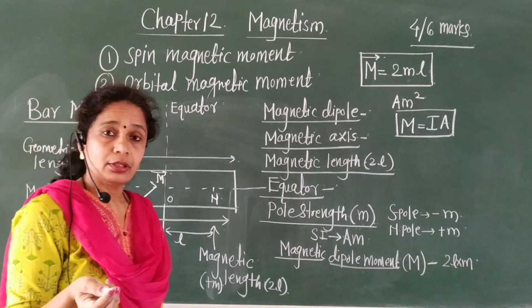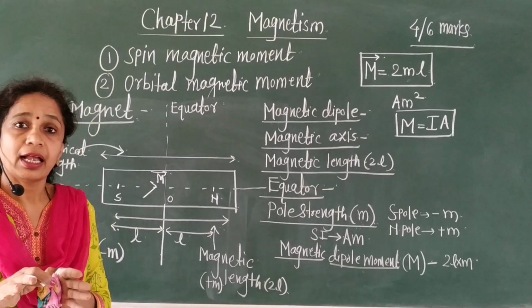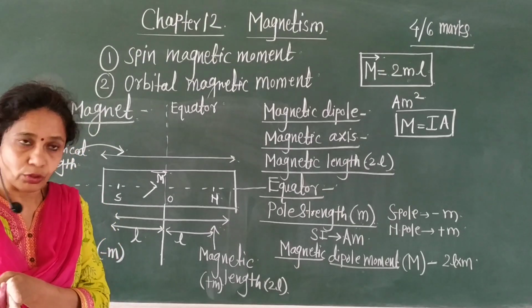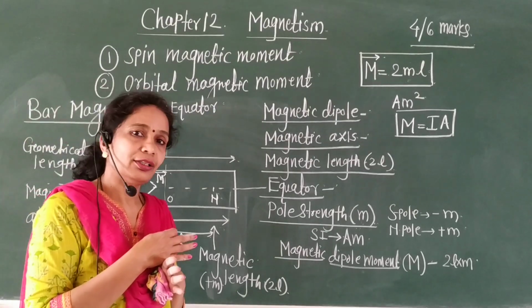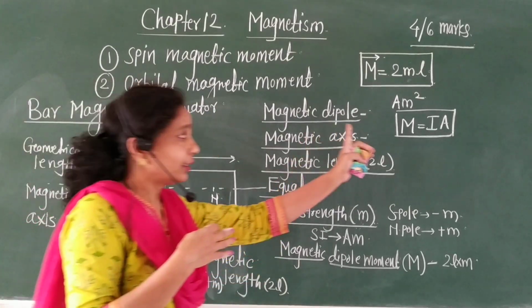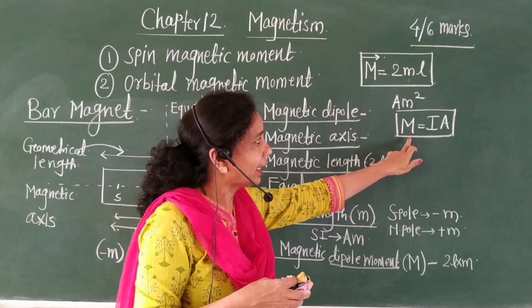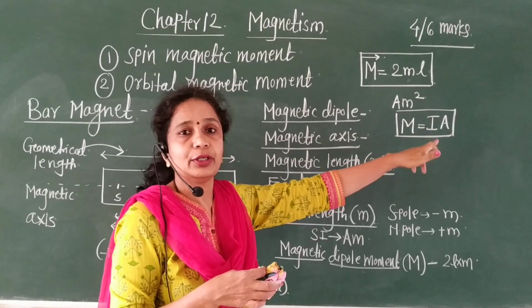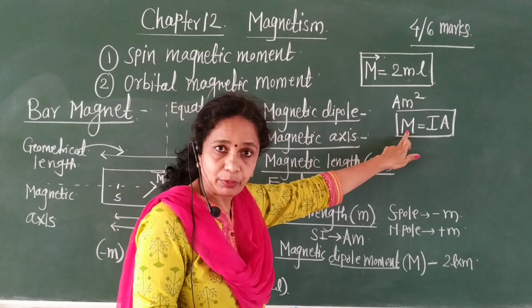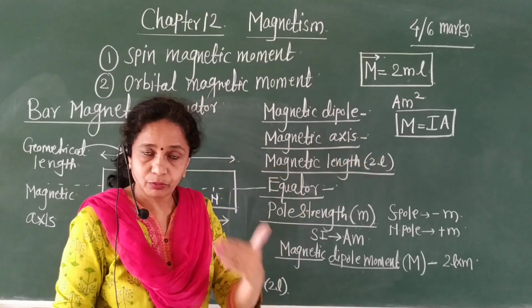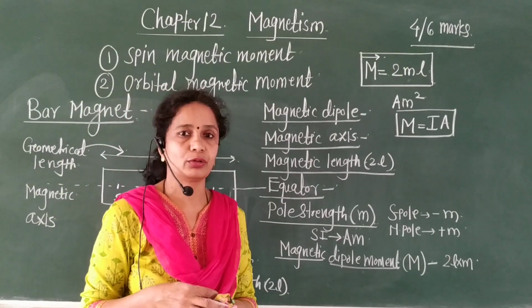Because the circular coil carrying current I acts as a magnet, it again has two poles, south pole and north pole, and therefore it has a magnetic dipole moment given by M equals I into A.